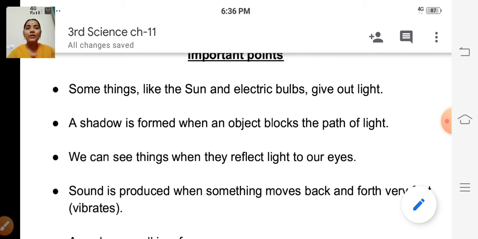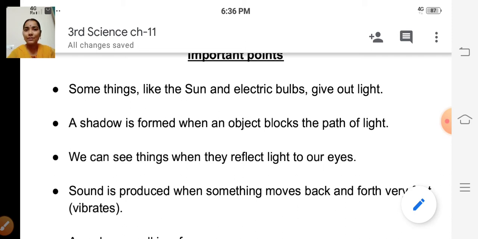Okay. The third point, we can see things when they reflect light to our eyes. So for this statement also we have seen some experiment, isn't it? Apple. So if you want to see an apple, what happens?